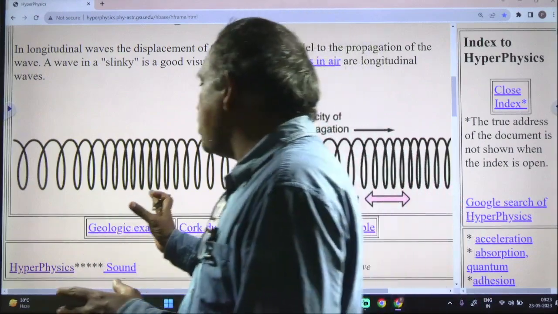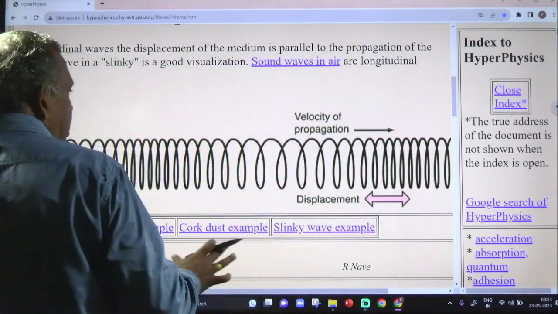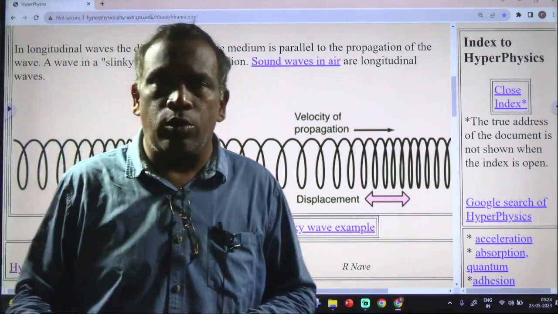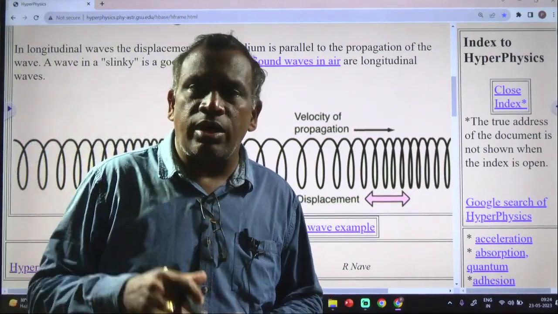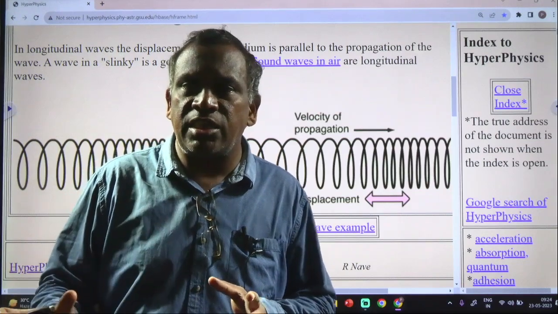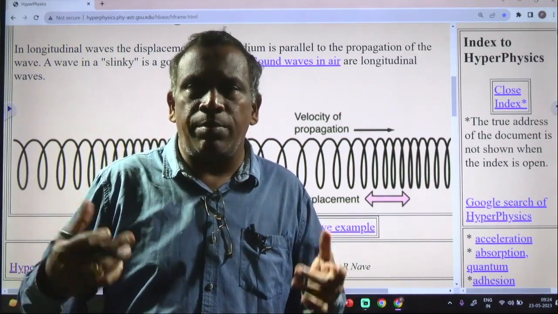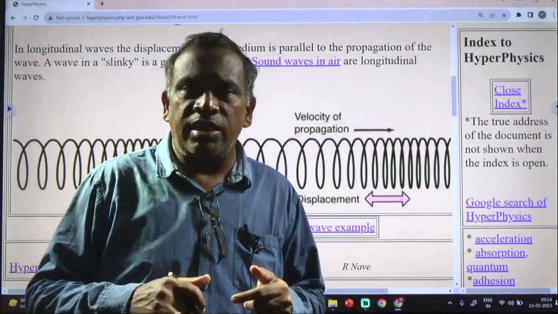Compression means where the particles are very close, the volume is less and the pressure is more. Rarefaction is where the volume is more and the pressure is less.